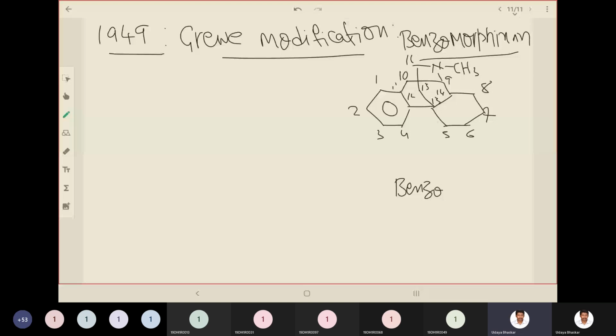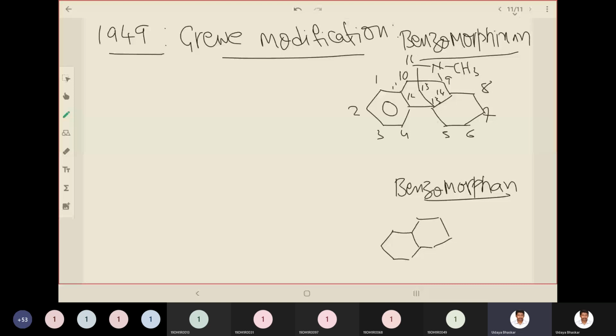Okay. So remember, if you remove the ether bridge from morphine, that will result in benzomorphinol. From benzomorphinol, if you remove the cyclohexyl ring, that will result in benzomorphan. So how is its structure? So this is it. R2 and this position R1. We have a CH3 here, and this is a phenyl ring. OH you have. So the numbering changes here.